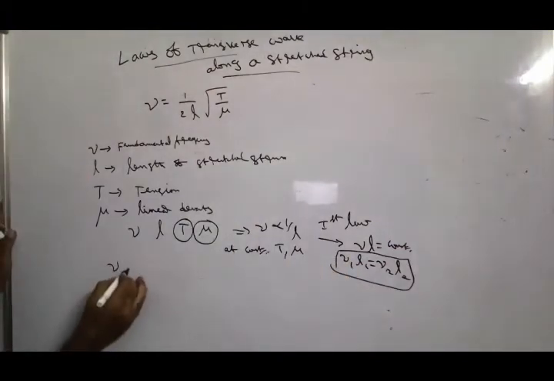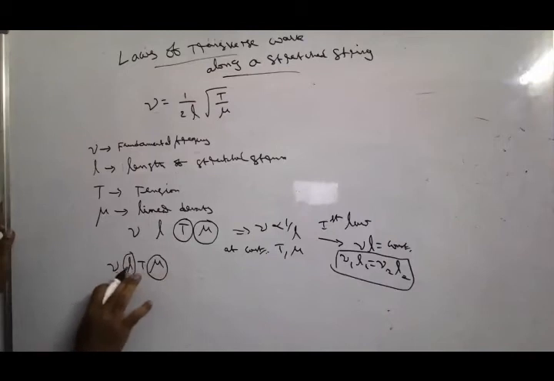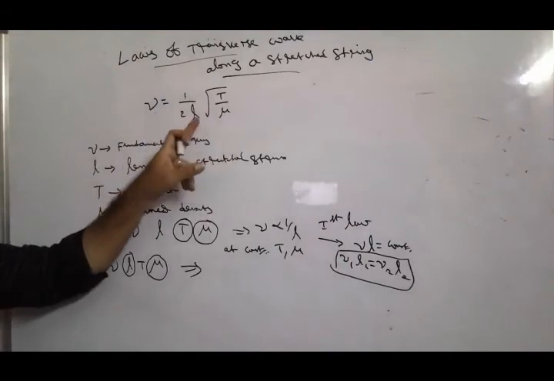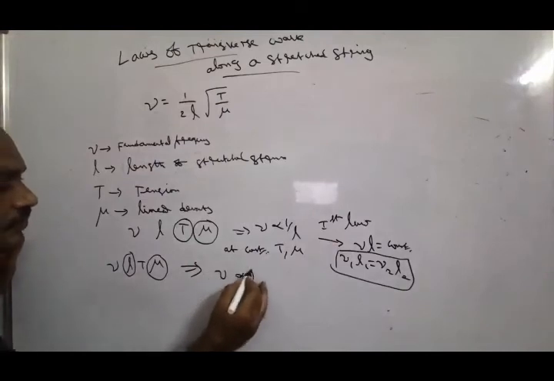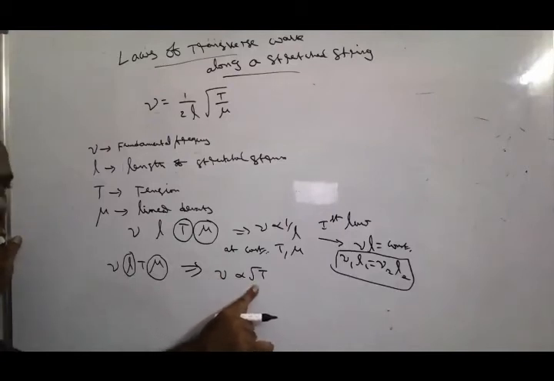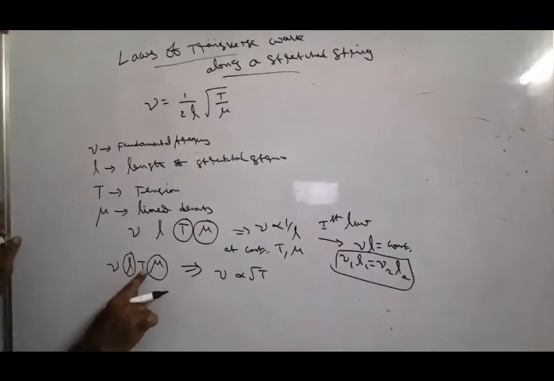Now here we are taking a constant length of the string and a constant material of the string, or constant linear density of the string. What happens? For constant mu and L, nu is directly proportional to root T. The frequency of the transverse wave along a stretched string is directly proportional to the square root of tension in the string, at constant length and material of the string.